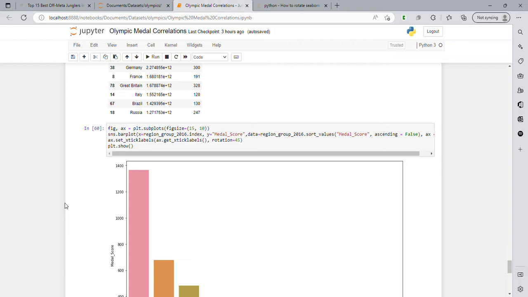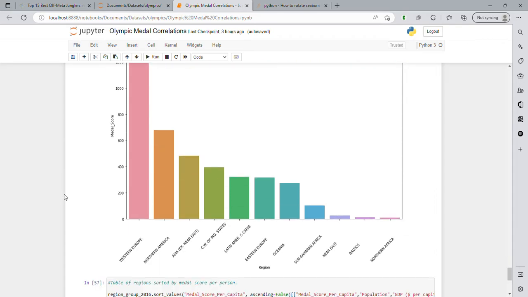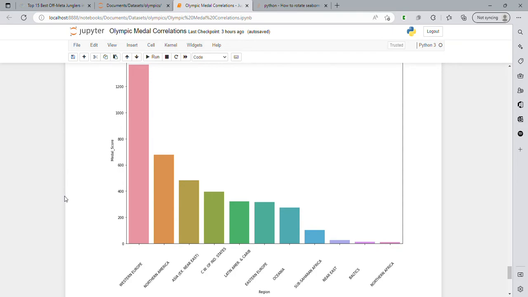So we're going to take a deeper look at culture, and we're going to make a pivot table and sum up the medal scores based on their regions. So we're going to bring it together on regions, and that's what this bar plot is showing here.